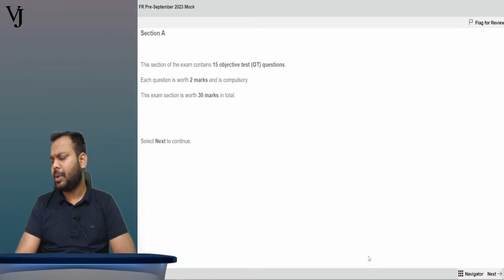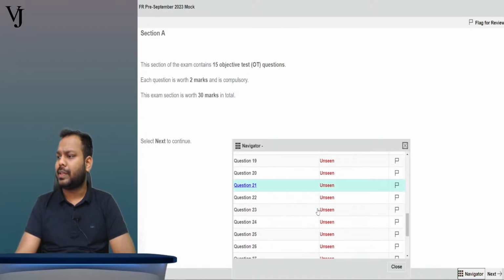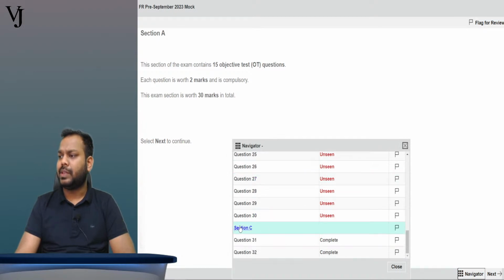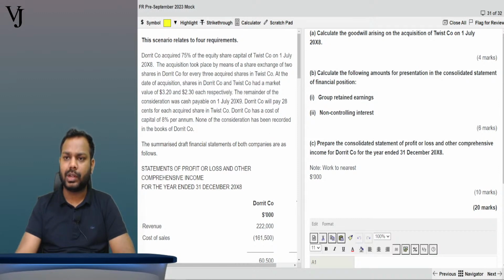I will not be discussing A and B now. I'll directly jump to section C, question number 31. This is the question of section C. Tell me, can you see the question? Is the question clearly visible to all of you?